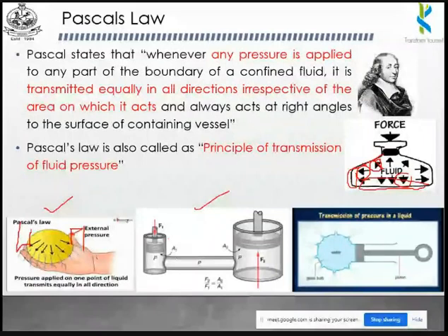From the construction point, we are having two cylinders. This is the first cylinder and this one is the second cylinder. These two cylinders are coupled with a common pipe. That means the inside pressure of this cylinder is equal to this particular pipe pressure, and also equal to this pressure. Here the pressure is common in these two cylinders and also in the pipe, because it is connected with a single pipe. There is no door at these places, so it is fully open. Here we are having a piston, and also here we are having a piston like this.